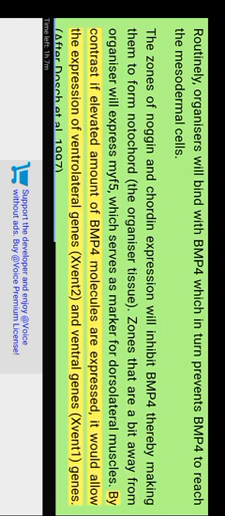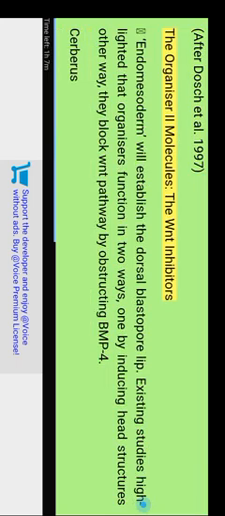By contrast, if elevated amounts of BMP4 molecules are expressed, it would allow the expression of ventrolateral genes Xvent2 and ventral genes Xvent1. After Dosch et al. 1997. The organizer secretes molecules, the WNT inhibitors. Endomesoderm will establish the dorsal blastopore lip. Existing studies highlighted that organizers function in two ways.